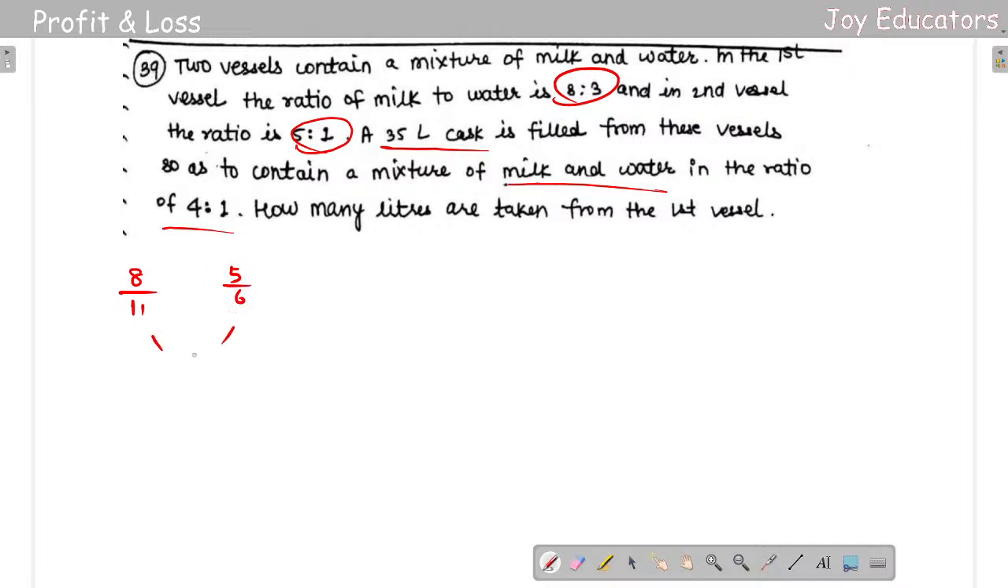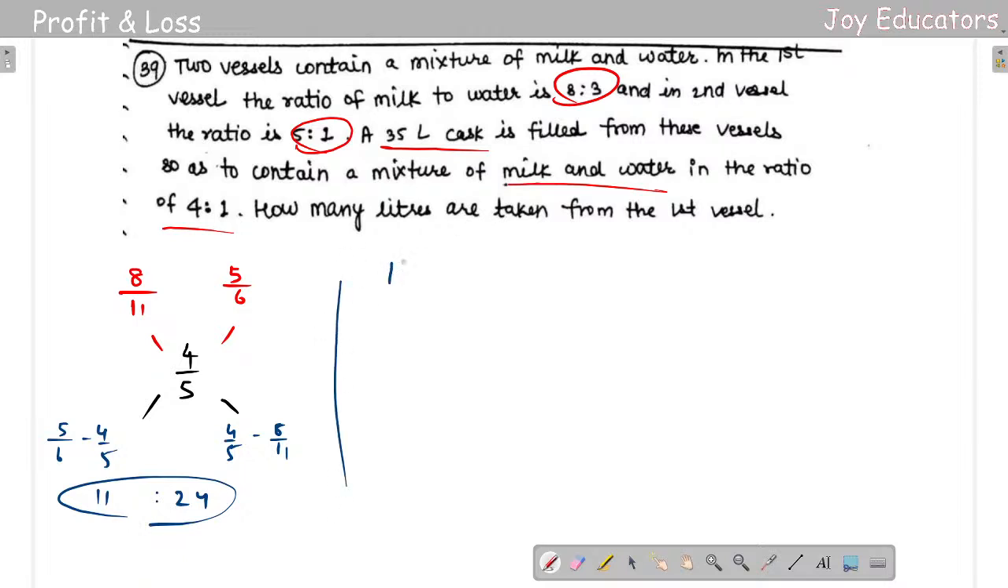So you're getting holistically it is 4:1, which will be 4 by 5. So if I take 5 by 6 minus 4 by 5 here and 4 by 5 minus 8 by 11, I'll be getting 11 is to 24. So whenever I get the ratio, you should not stop there because they already gave you liters. So 11 is to 24 వచ్చింది. So I need to add this.